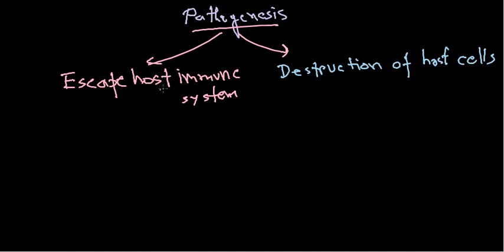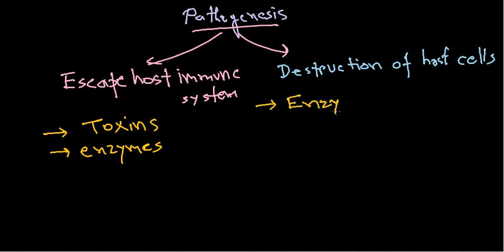Okay, now the first kind, which is the escaping of host system, is brought about using toxins as well as enzymes, and the destruction of the host cell is also brought about by certain enzymes, and the spread is brought about using some more enzymes also. Okay, so it's simply enzymes, so let me write it like that.